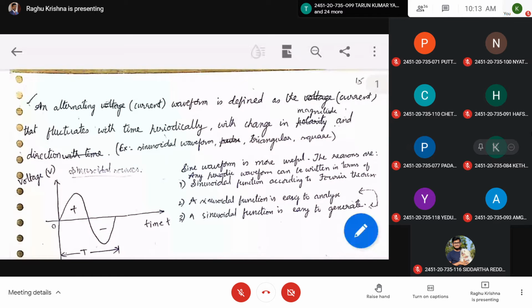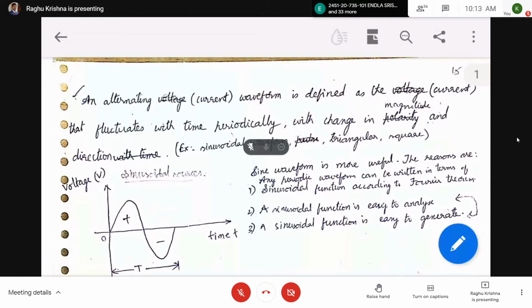So are you able to see the screen? Sir, can you tell the syllabus for the internals which are going to start from 8th? First unit and second unit. First and second, sir. Yes. Okay.